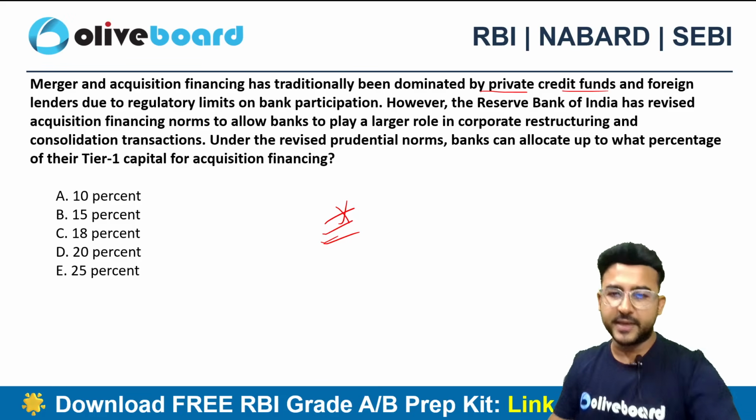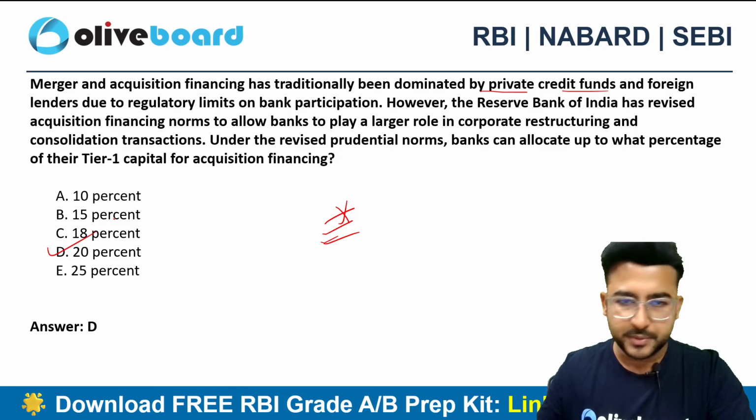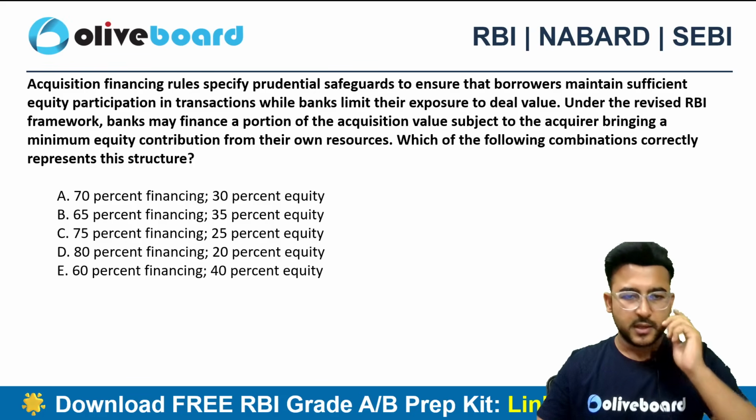The correct choice here will be, guys, option D, 20%. 20% is the correct choice. Acha, tell me this one also.